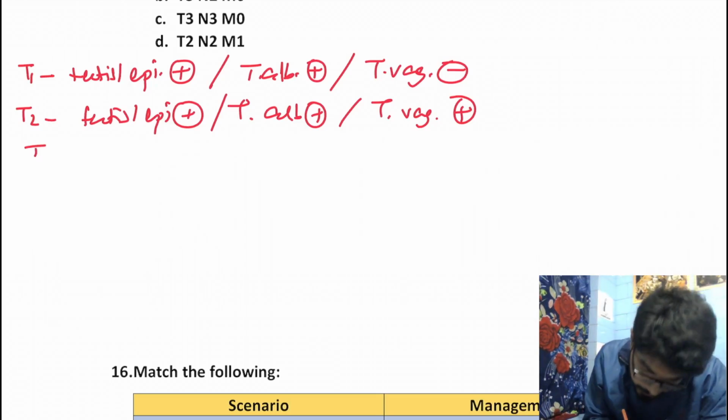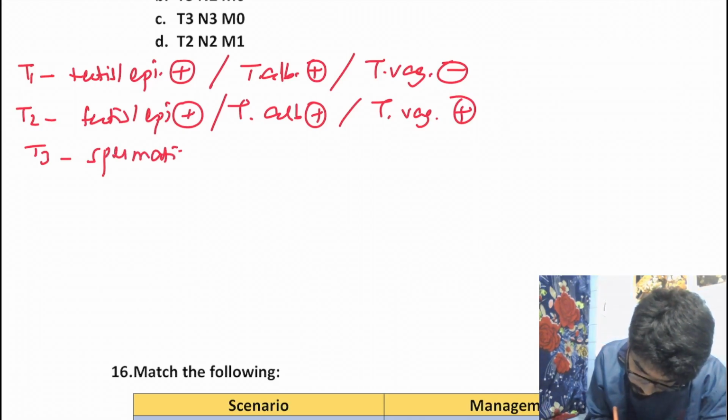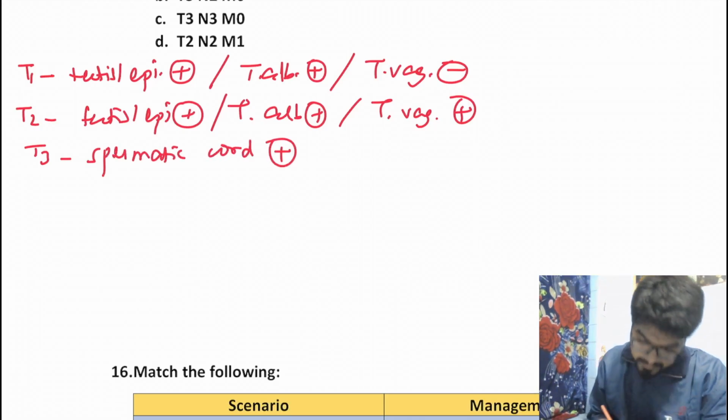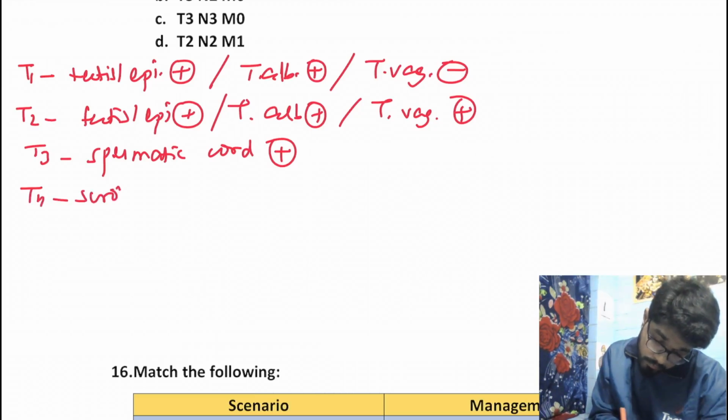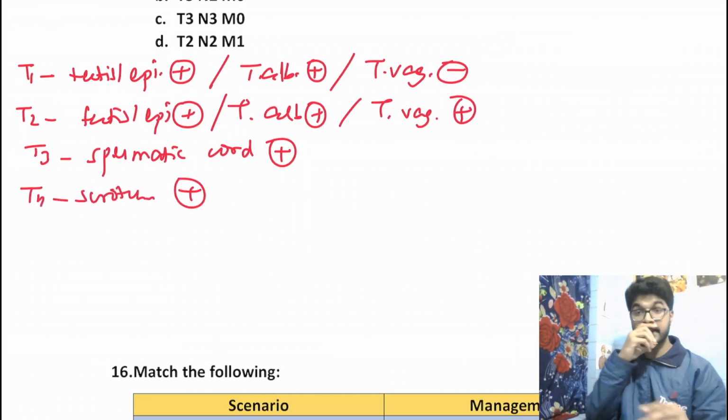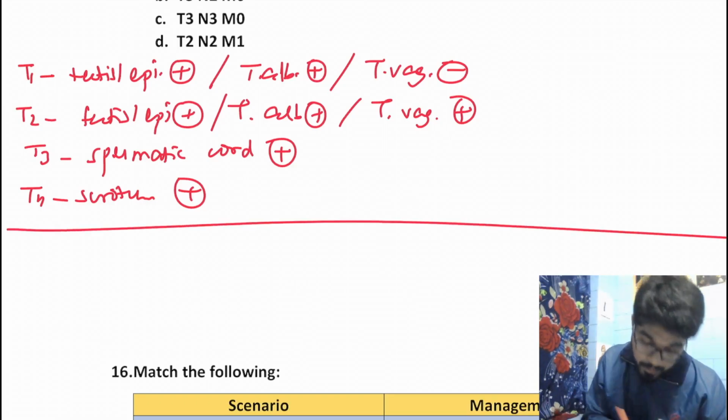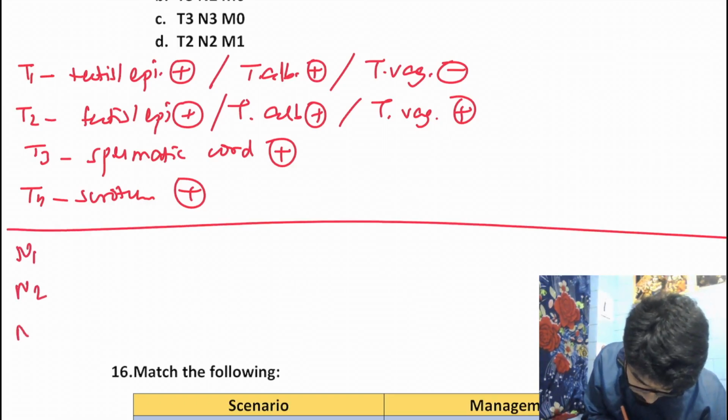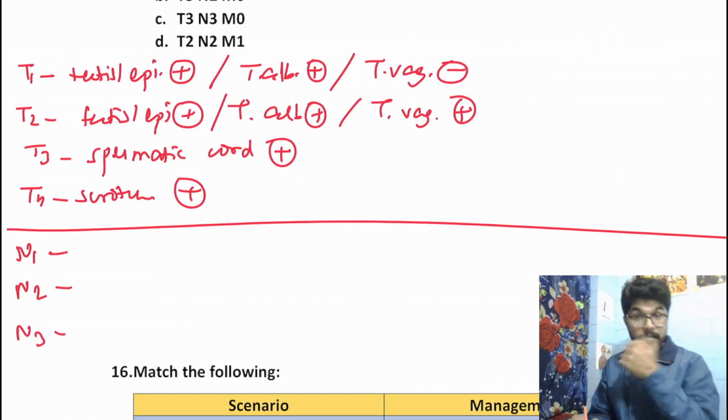Okay. In T3, spermatic cord will be involved. Whereas in T4, scrotum will be involved. Okay. So this is our T staging. Right. N staging is not dependent on number of nodes and not dependent on the site of nodes.